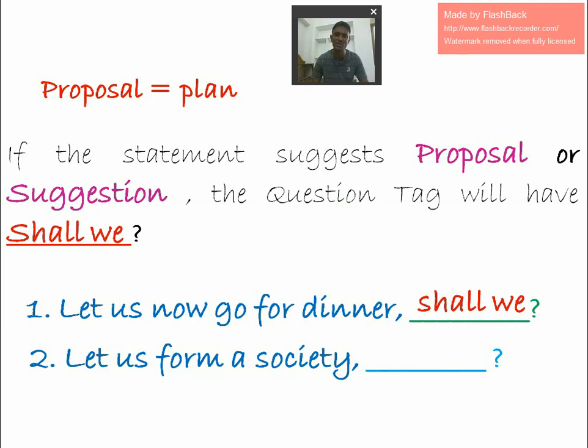Let us form a society. It may be a proposal or it may be a suggestion. So in that situation also, what have we read? Shall we? Very, very important at intermediate level. Many times the same question came. So if the statement starts with let us or let's, shall we is the answer.